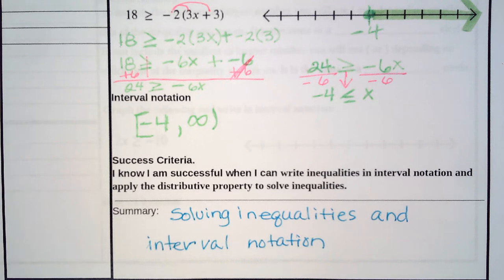Hopefully you understand now what interval notation is, and you're able to distinguish between what a bracket and a parenthesis tells you.